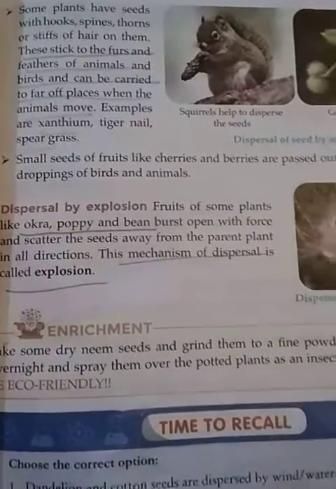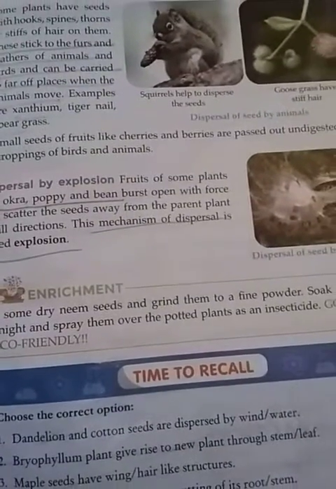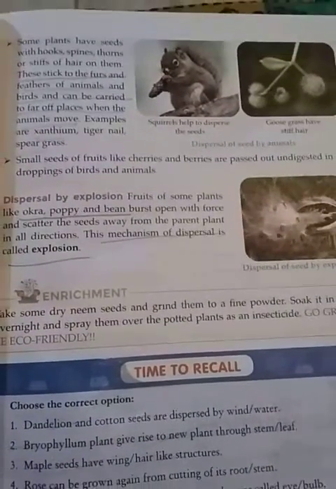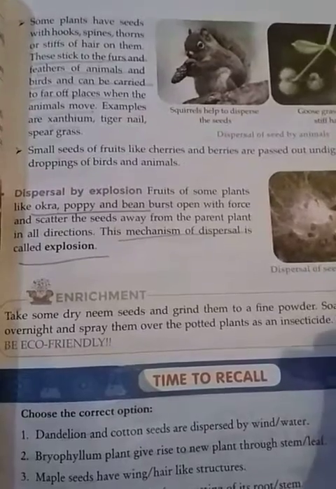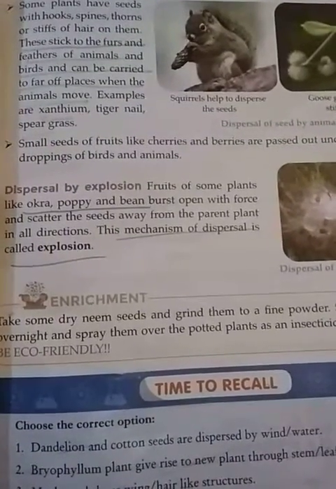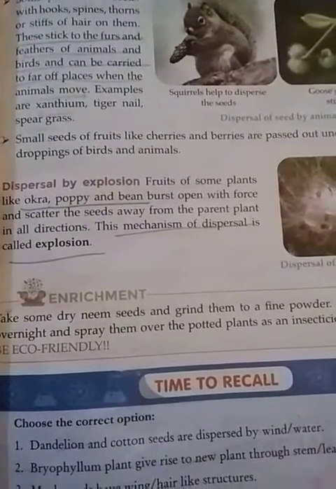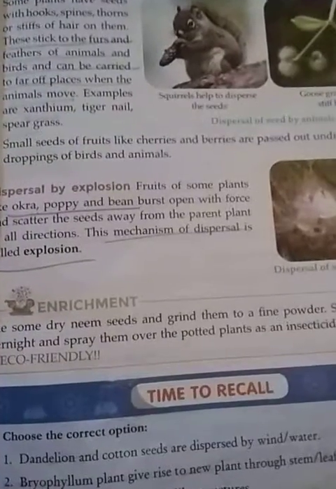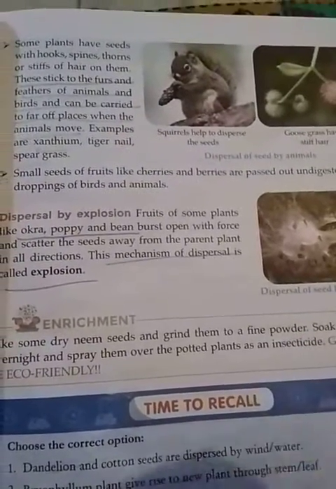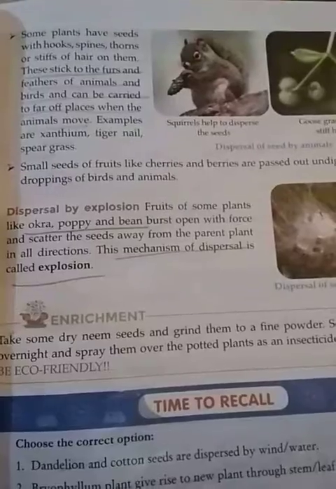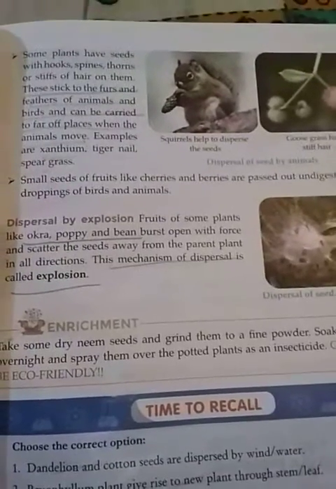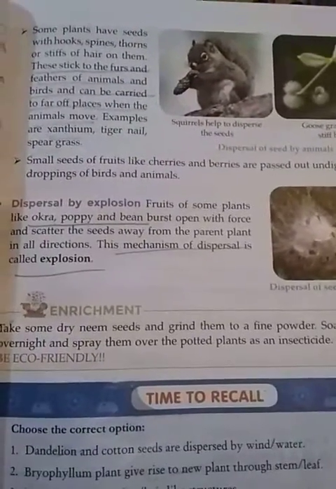Small seeds of fruits like cherries and berries can be passed. Different animals eat these fruits along with the seeds, and when they digest the food, the seed is dumped out along with the fecal matter, and from that seed a new plant can germinate.